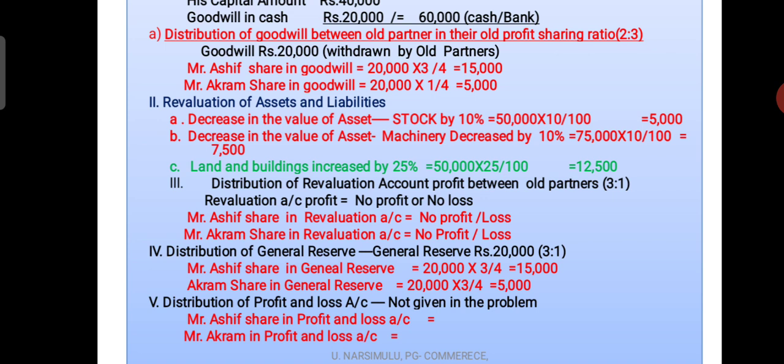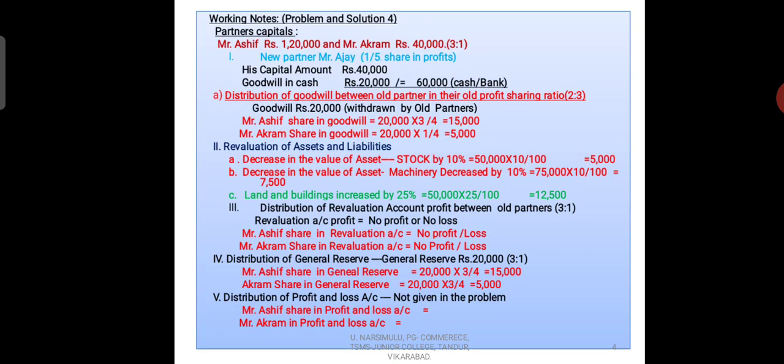So this is the working note of this problem. The new point in this problem is that we distribute the goodwill between the partners, and that is taken away by the existing partners. When the existing partners take away their share of goodwill in the form of cash, we have to write one extra entry.